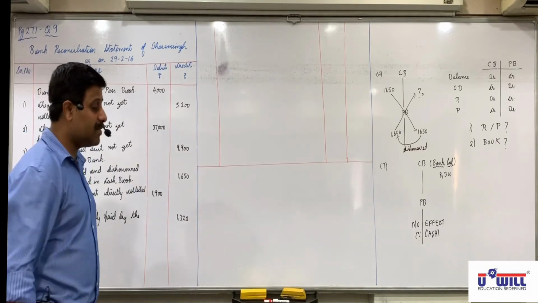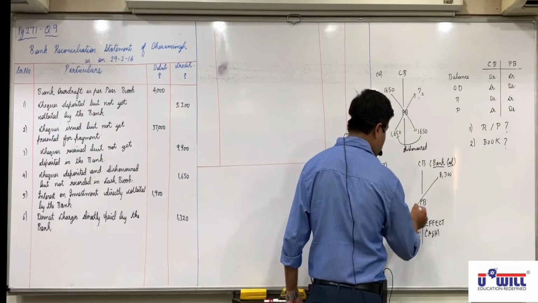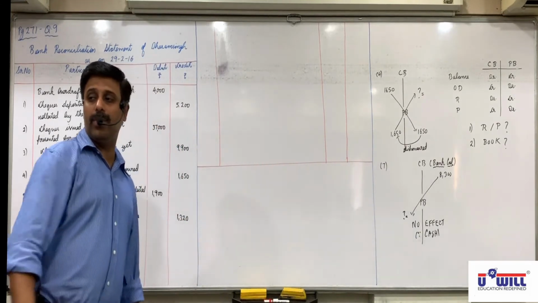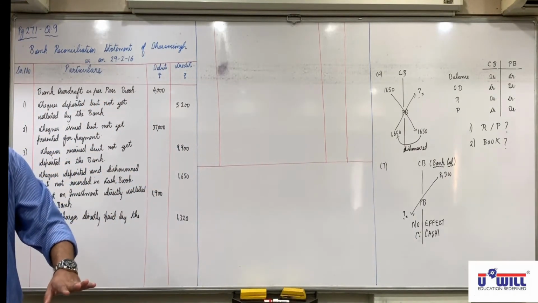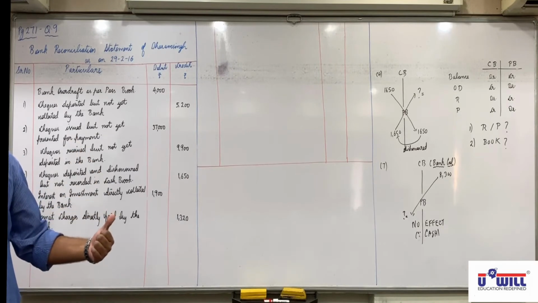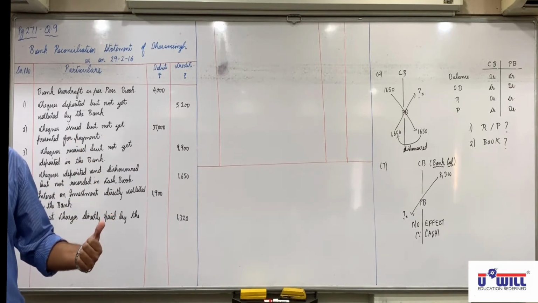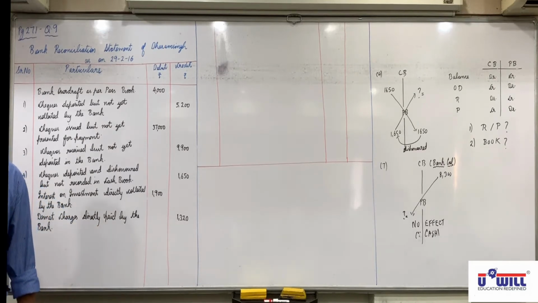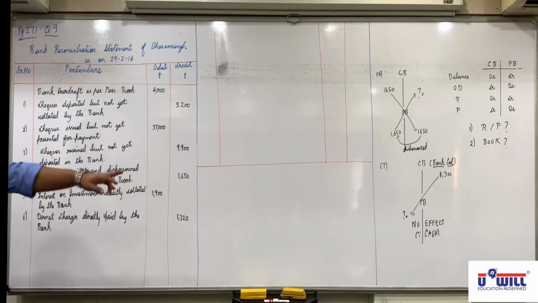Show this workings for 7th. Here no effect should come, but from reasons point of view, it is credited in cash book's bank column and it is not debited in passbook. So closing balance will definitely differ. So it is a reason of difference and we have to include it. Any doubts with this? Okay, 8300 is credited in cash book but not debited in passbook. So debit in BRS. Anyone who is not clear with this 7th? Very important.